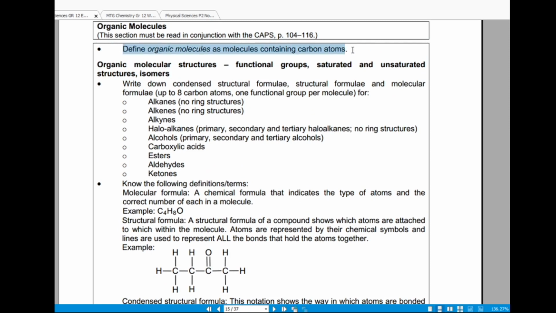So now check out these first bullet points. It just sets out that you have to define organic molecules as molecules containing carbon atoms, right? And then you also learn organic molecular structures, functional groups, saturated and unsaturated structures, isomers, and you have to write down the condensed structural formula and molecular formula of these functional groups, right?